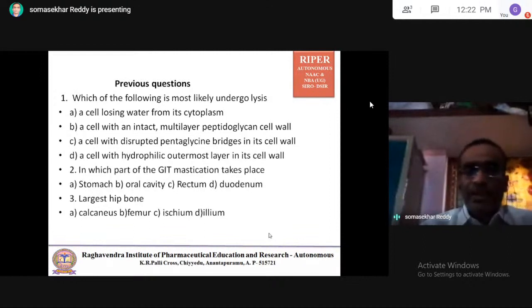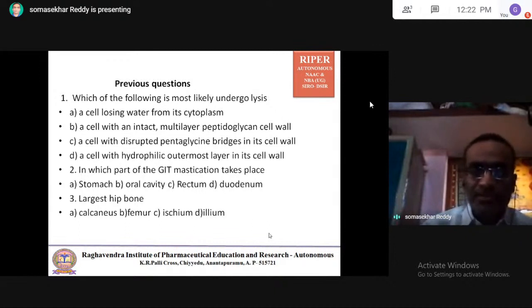Next, I didn't explain this one. Largest hip bone is: calcaneus, femur, ischium, ilium. So femur is the largest hip bone. So these are the questions.